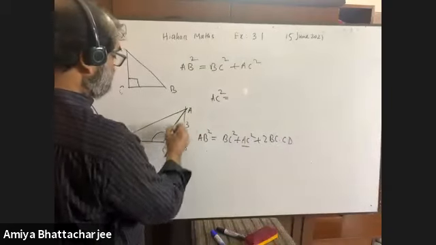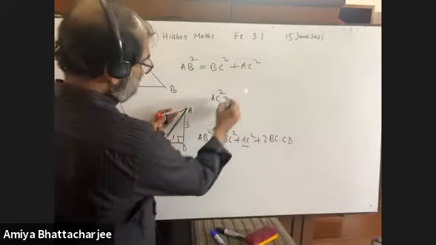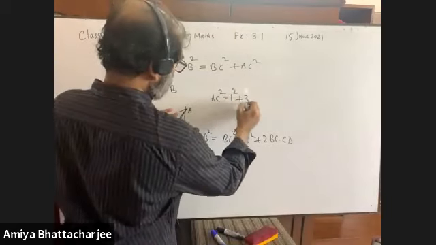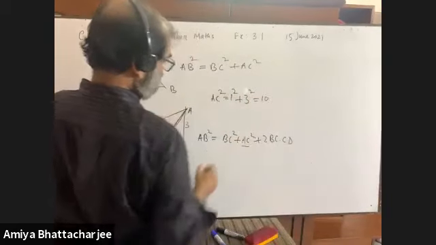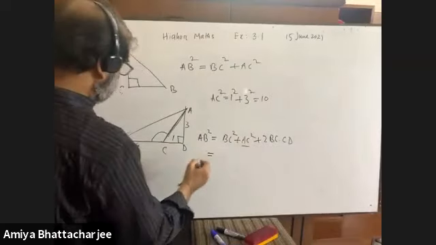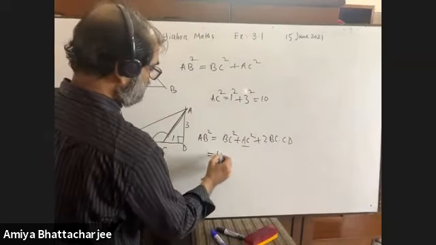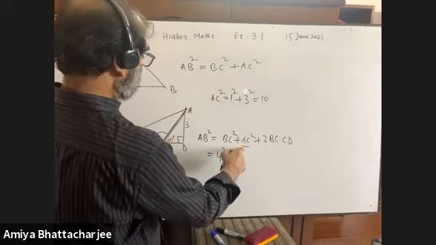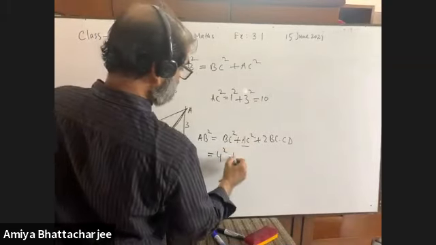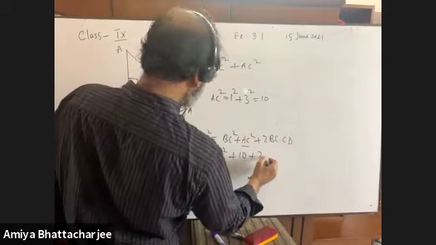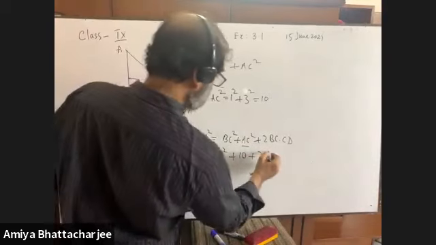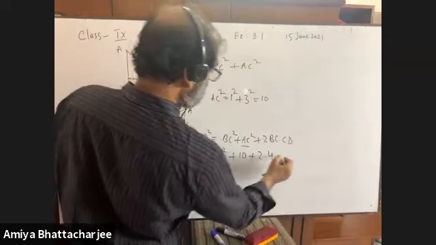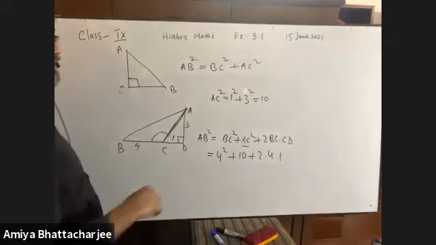At first find out. AC square equals to what? AC square means this triangle, 1 square plus 3 square equals to 10. Then what is BC? BC means 4. AC square equals to 10. 2 BC, BC equals to 4. CD equals to what? 1. Now you calculate it.